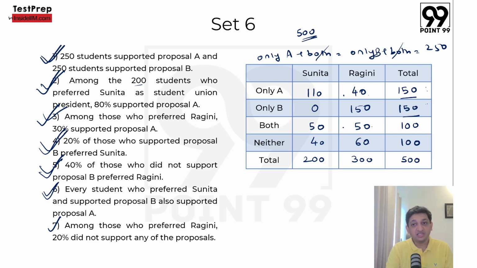proposals. So out of 300, 20%, that is 60 people, did not support any of the proposals. This is also considered. So this is the final table that we have, and using this you will be able to answer all the questions.